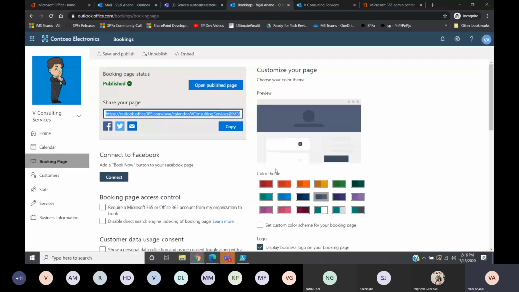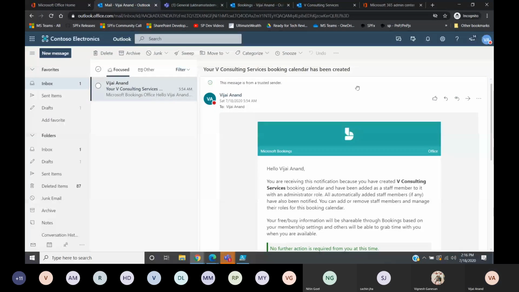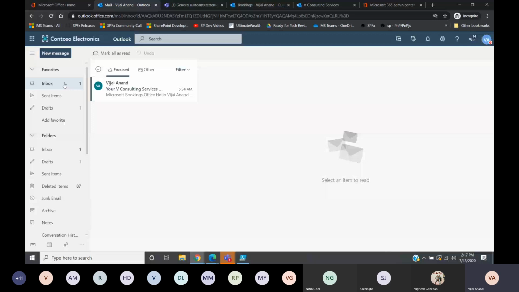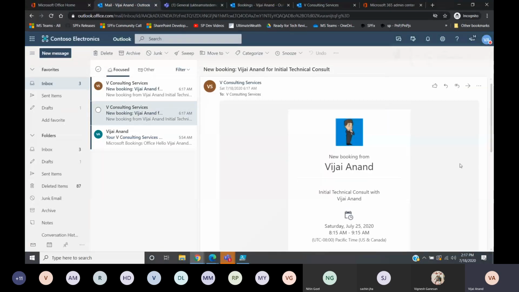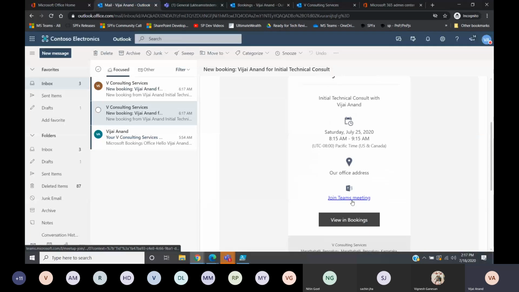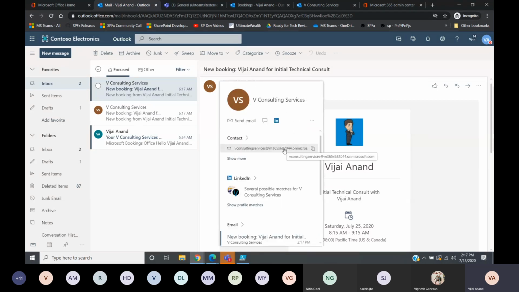So what I will do first, I'll go to my calendar. If you see, this has been created. You can see here, I got an appointment: new booking from Vijayanand, initial technical consult with Vijayanand, and you will also be seeing the joint Teams meeting. Here also you will see this one. And then there will be a mail address, so this is what the mail address would be.